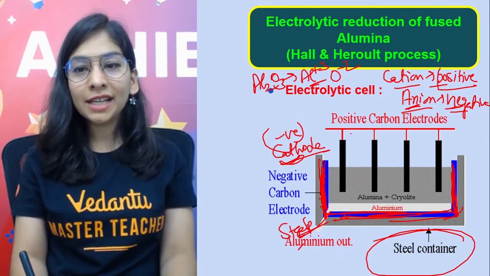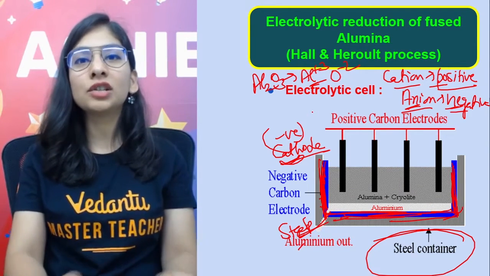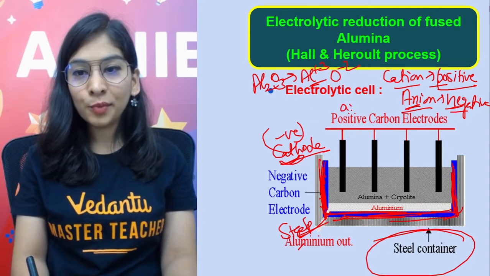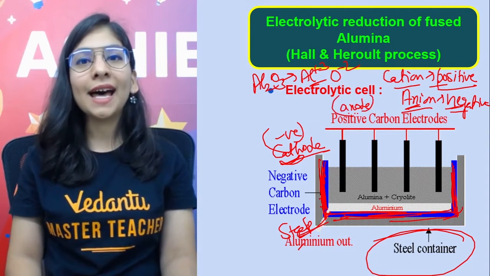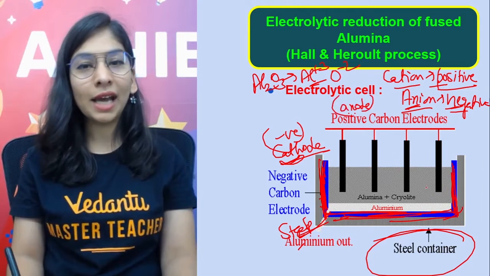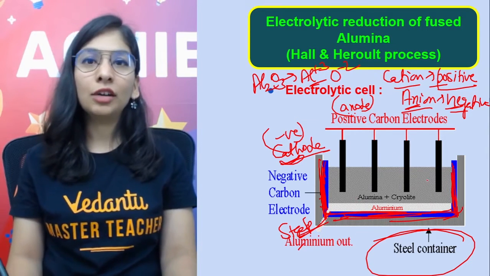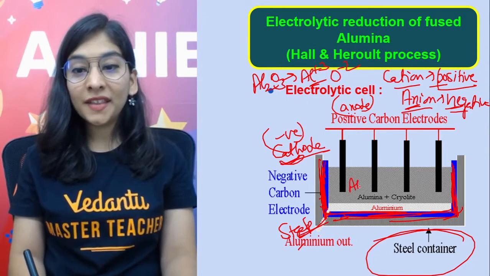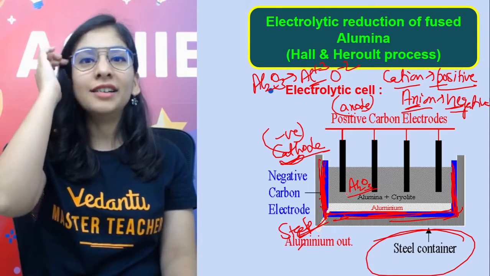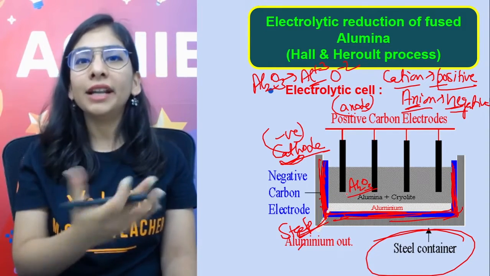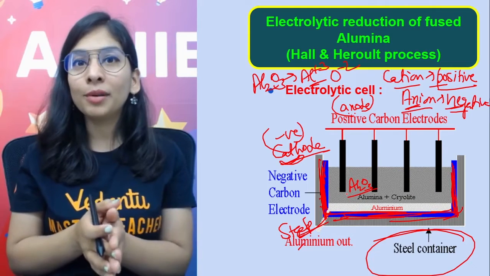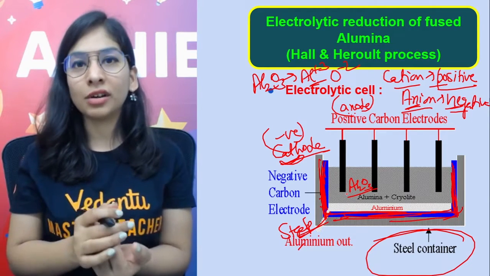Okay, the anode we are taking here. Anode is the positive terminal. Okay, this is my anode, positive terminal carbon rod. That is my graphite rod only that we have taken. And here we have taken alumina, that's Al2O3. But the sad part is alumina is not a conductor of electricity, non-electrolyte. Then that creates a problem. What to do? We can't do electrolysis.